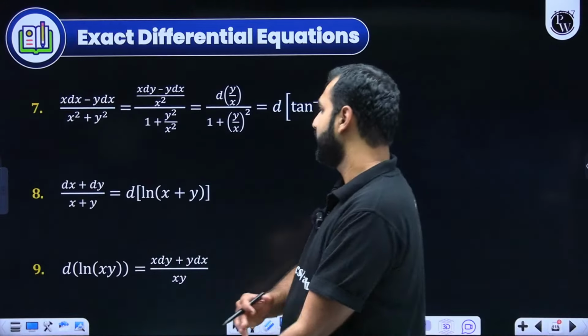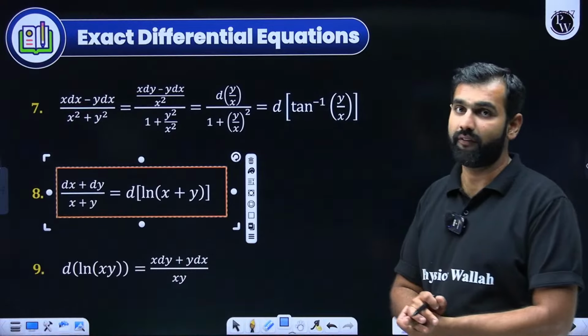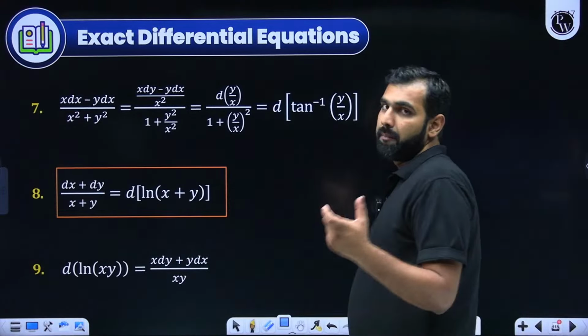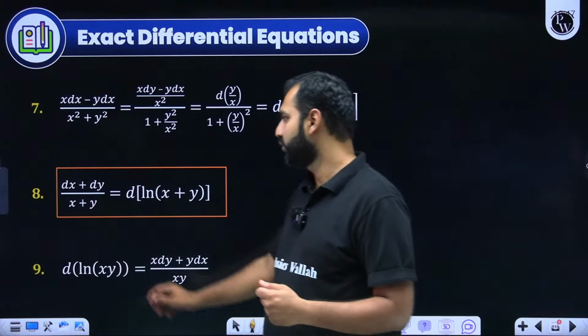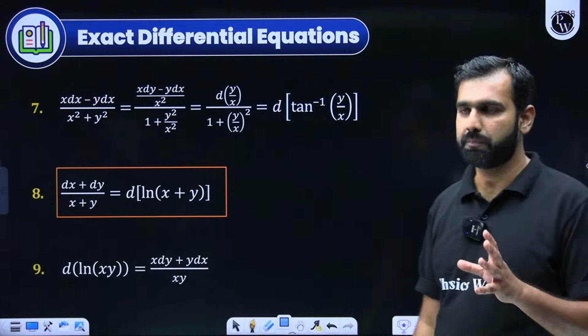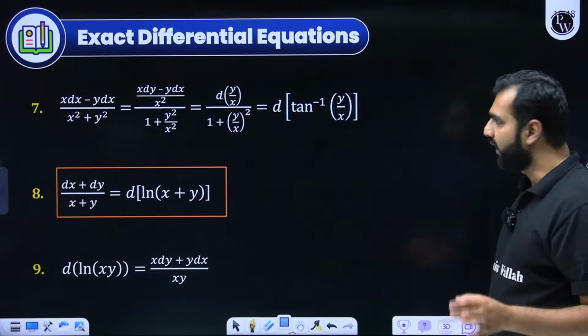For example, if you want clarity on this, it can be written as d of ln of x plus y, because if you apply the chain rule here, you see dx plus dy whole divided by x plus y coming into the picture. I hope there is no confusion on what is being said. Everybody with me on this?